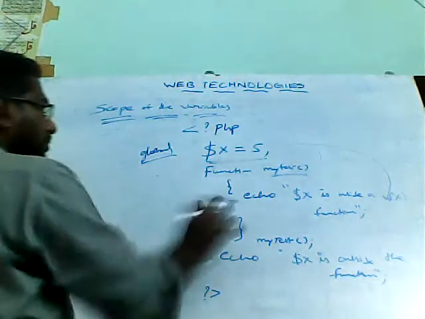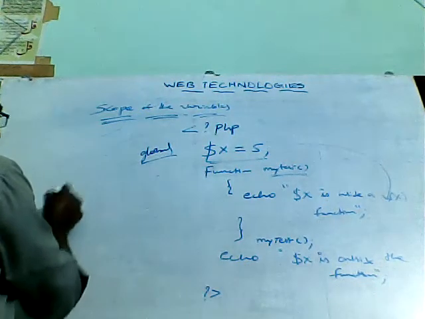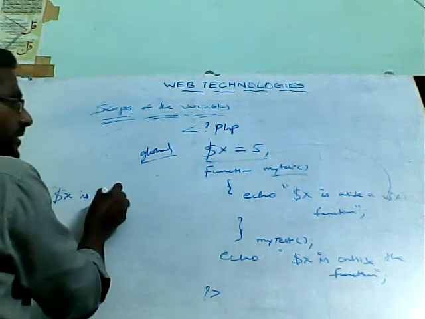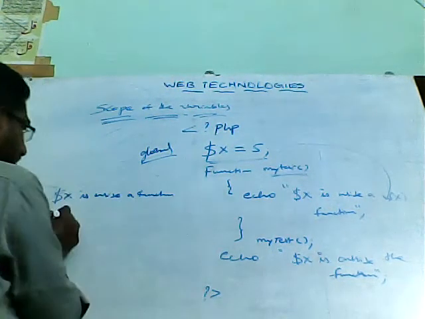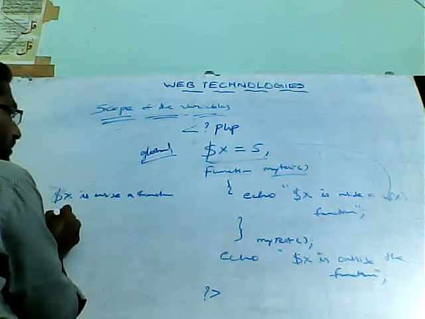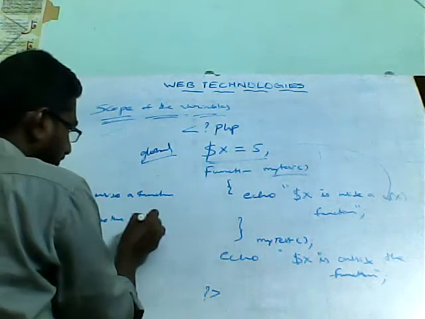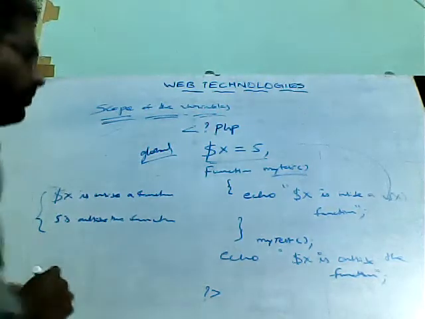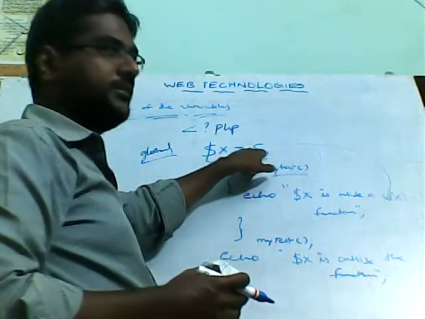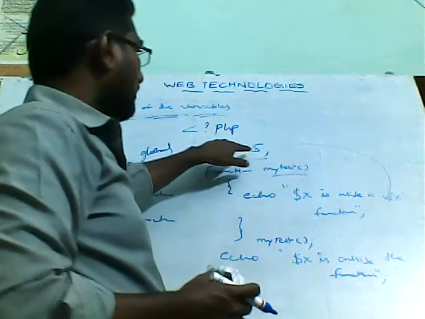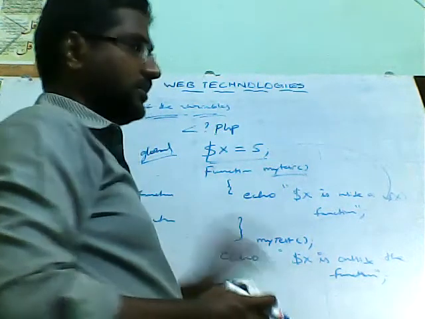So what will be the output of this program? You will get the message "$x is inside a function". Then after that, what is the $x value? 5 is outside the function. So this type of output you will get. What we can understand here is that $x = 5 is a variable declared globally, but this global variable you can't access inside the function. We can access it only outside.